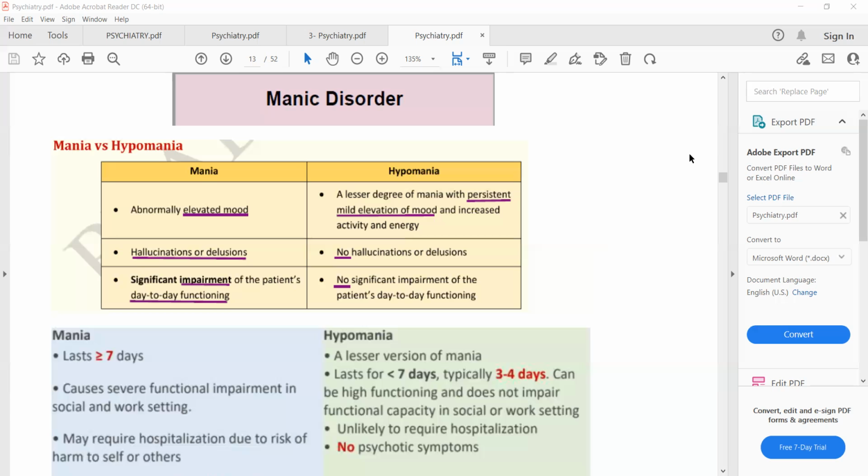the person usually has an elevated mood, an increase in energy, and loss of inhibition.